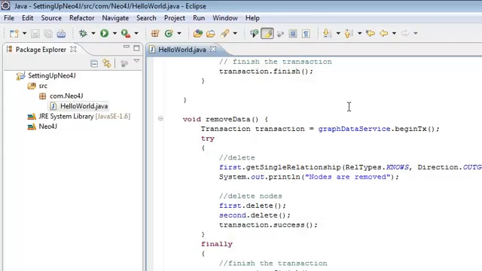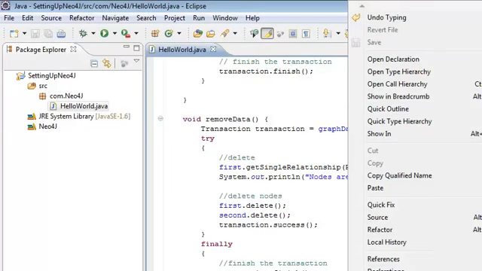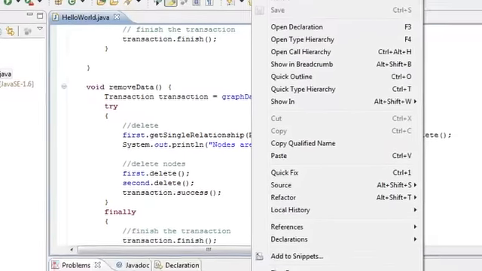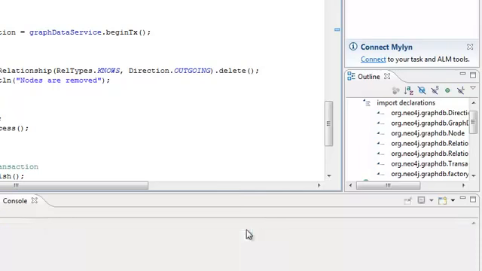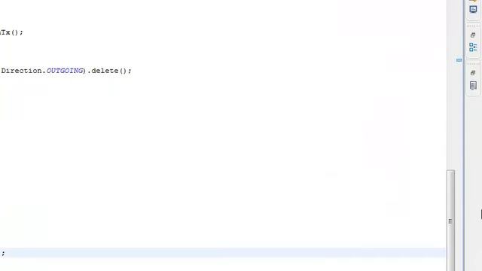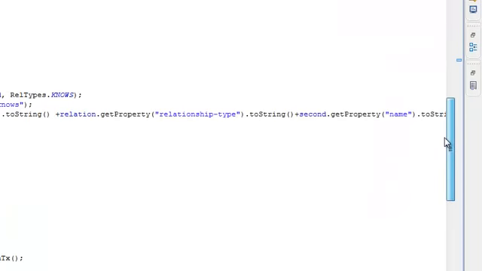Okay, now let me right click, run as Java application. So now in the console, I should be able to see Shrikant Gattu, nodes, Anusha Guntur, nodes are removed, Neo4J database is shut down.